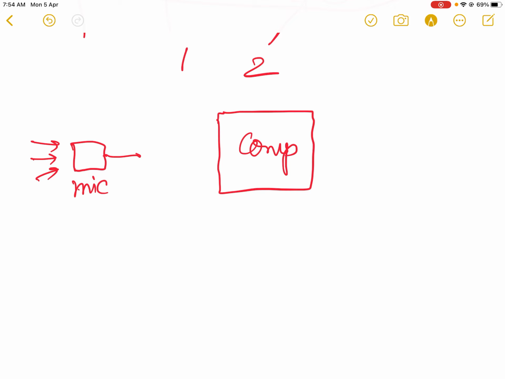So the output of the microphone, which will be some kind of electrical signal, will also be having the same nature of analog signal. So we will require one circuit over here, and that circuit is AD converter.